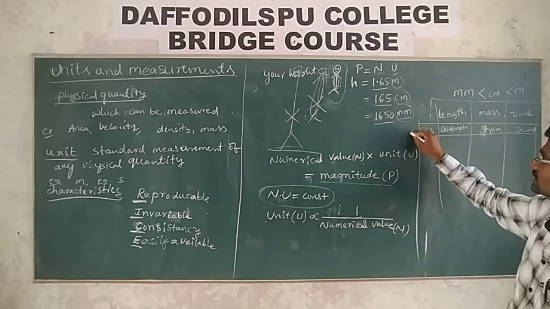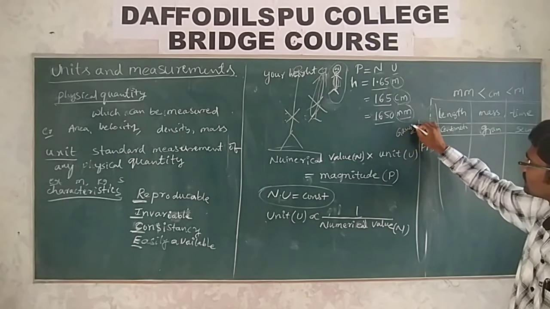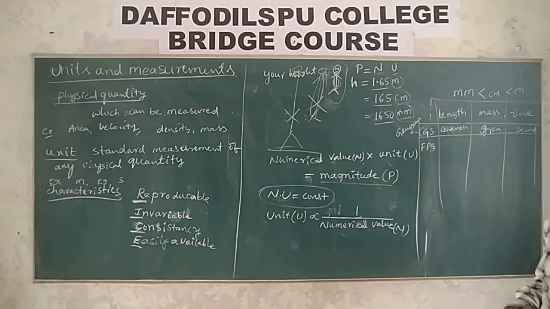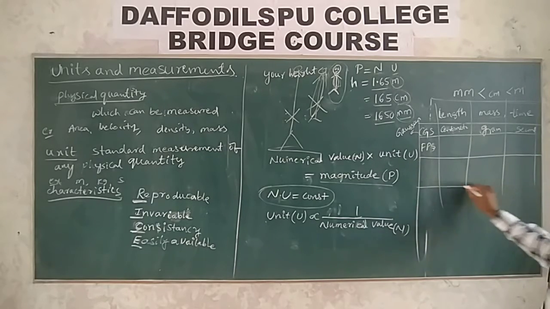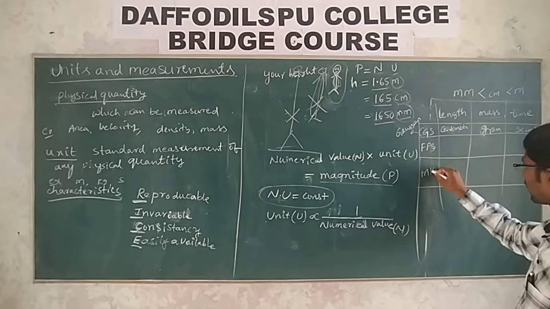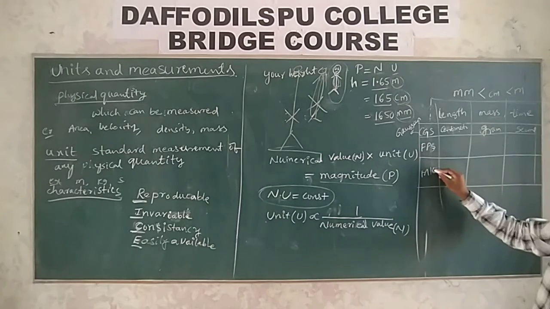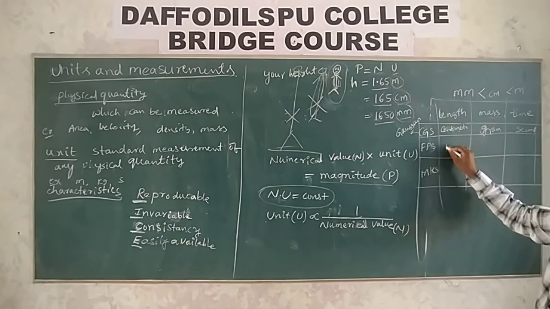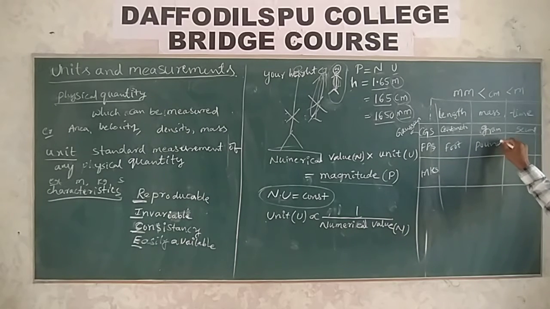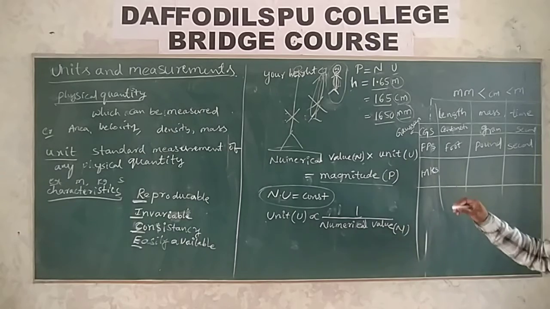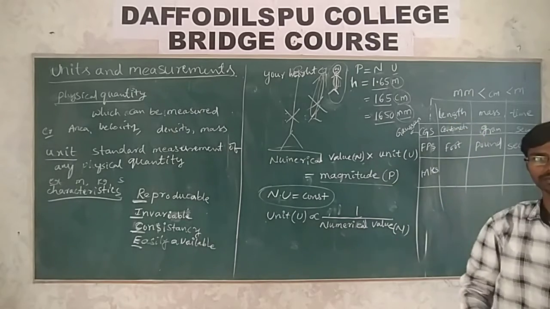The CGS system is also called the Gaussian system. Similarly, FPS and MKS. FPS: F represents foot, P represents pound, and S represents second. Whereas in MKS, how do you measure distance?